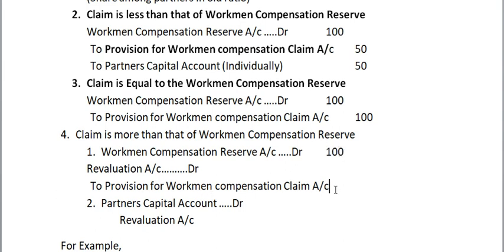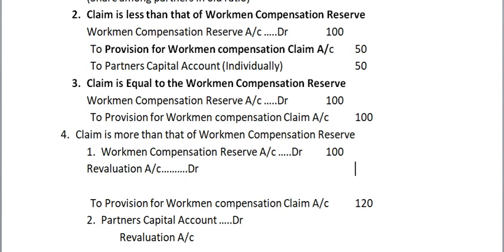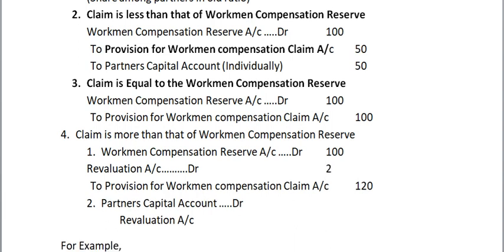Then come down. Here is the provision for workman compensation claim, 120. That is not equal to the credit, so we have to find this extra 20 rupees from somewhere. We have to adjust it with our revaluation account. We prepare this account only for adjusting items at the time of reconstitution of the firm, so we are transferring that loss to the revaluation account.